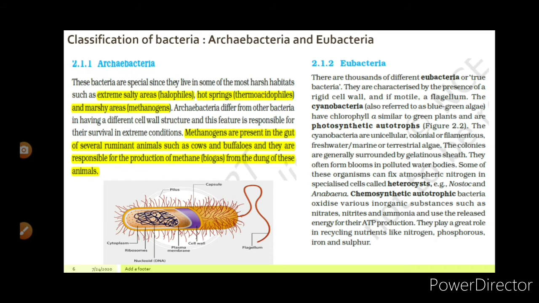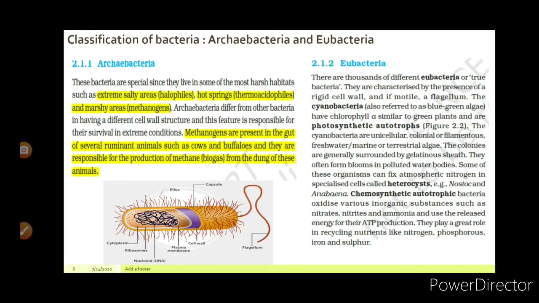Let us move to the next type of bacteria, which is eubacteria. See, there are thousands of different eubacteria or true bacteria. They are characterized by the presence of a rigid cell wall and, if motile, a flagellum. See, flagellum is the organelle for movement of bacteria. The cyanobacteria, also referred to as blue-green algae, which is BGA, have chlorophyll similar to green plants and are photosynthetic autotrophs. The cyanobacteria are unicellular, colonial, or filamentous, freshwater or marine or terrestrial algae.